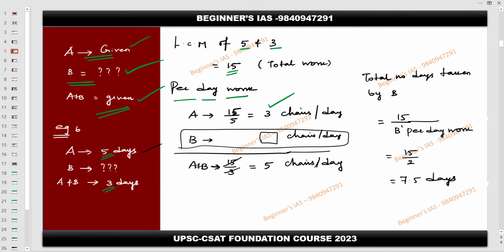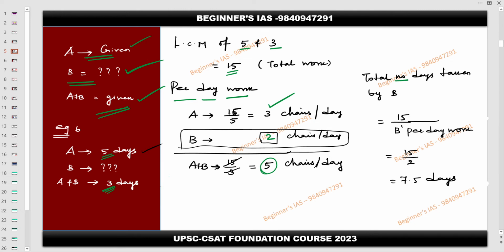I have erased it. Now I'm going to check with A plus B. Here A plus B is given. Here the total work is 15, divided by 3. Why 3? Since A and B take 3 days. Then while cancelling I will get 5. So in order to get 5, what do I have to put in that empty box? 3 plus dash is equal to 5, so 2. Therefore 2 here. Understood?